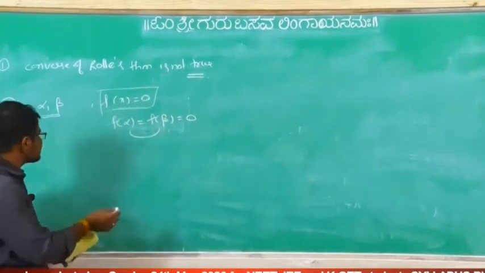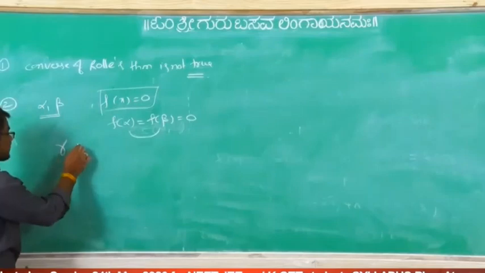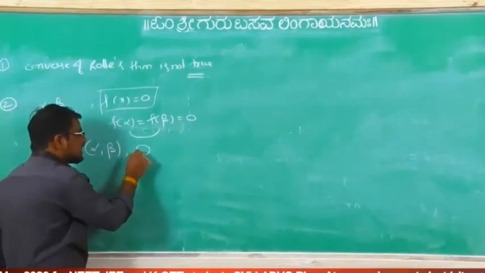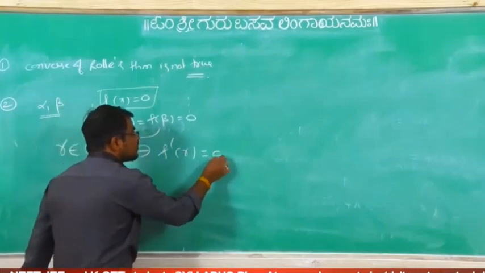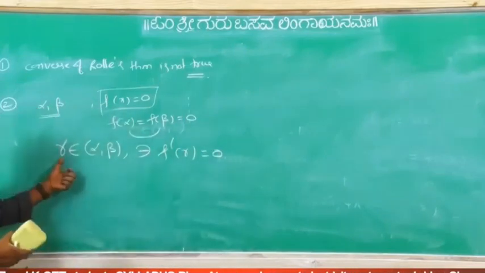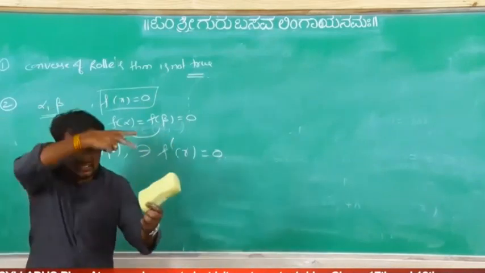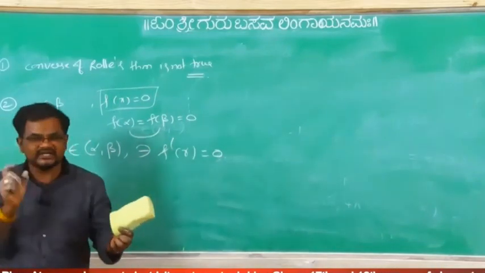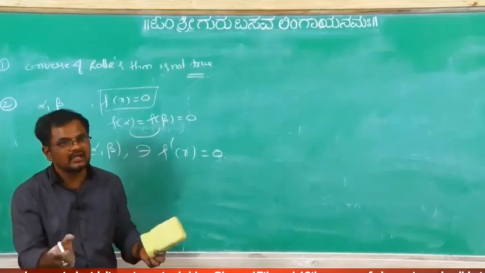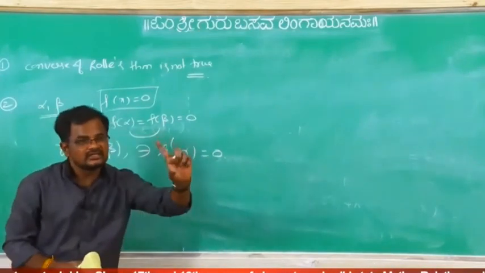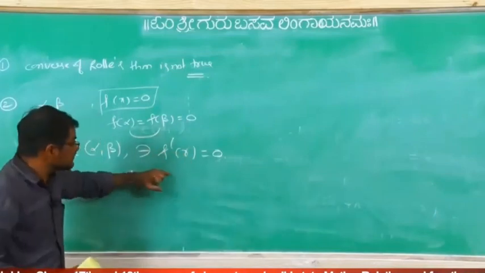Means there exists at least one point gamma which belongs to alpha comma beta such that f dash of gamma equal to 0. Here one curve is there like this, here alpha, here beta is there, means at least one point gamma is satisfying f dash of x equal to 0. Okay, now? So this is from the Rolle's theorem.